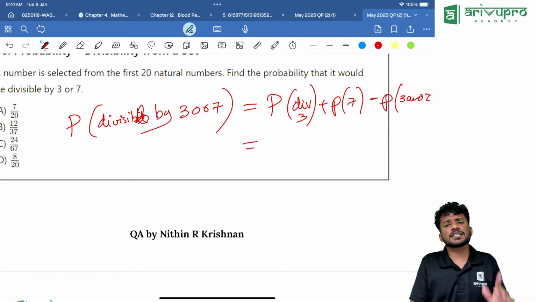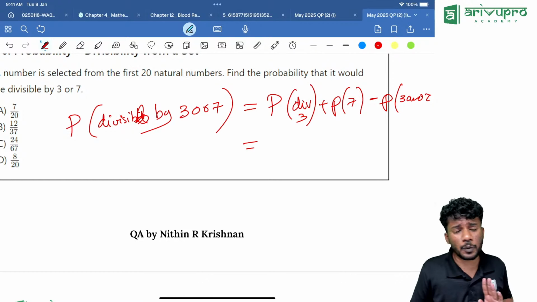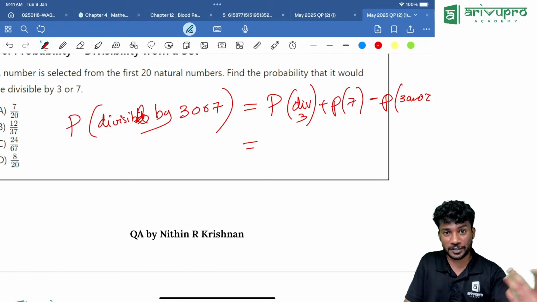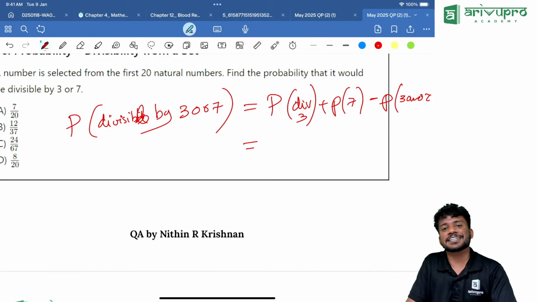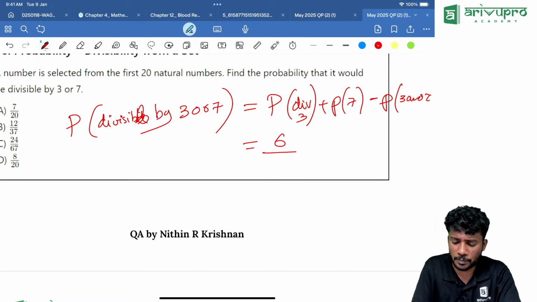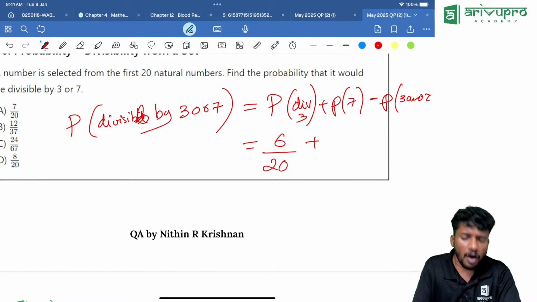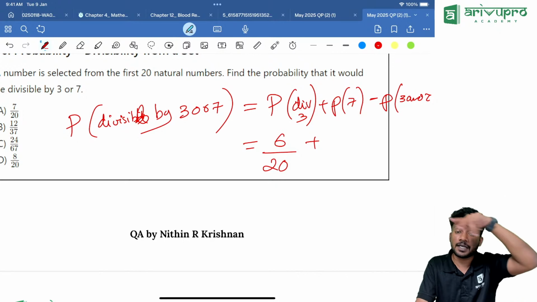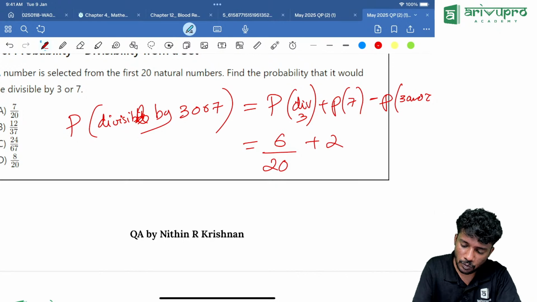Now, how many numbers between 1 and 20 are divisible by 3? We did the same question with 30, that's why 30 came to my mind. How many are divisible by 3? 6. Correct? 6 divided by 20, plus how many are divisible by 7? 7 and 14 are the only ones divisible by 7 between 1 and 20, that is 2 by 20.